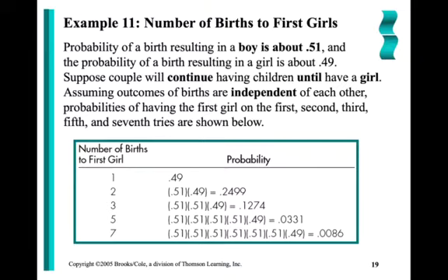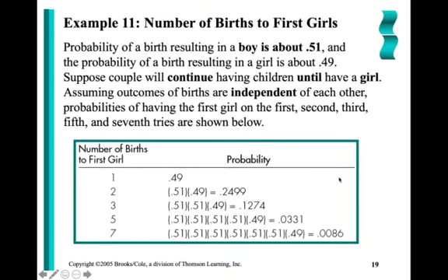The probability of a birth resulting in a boy, again, is 51%. It says, suppose a couple will continue to have children until they have a girl, and that births are independent of each other. What's the probability that they'll have a girl on their very first try? Well, 49%. If they don't have a girl on the first try, they're going to try again, which means that the first try was not a girl, was Q, right? 0.51. And then on their second attempt, if they had a girl, they would stop.